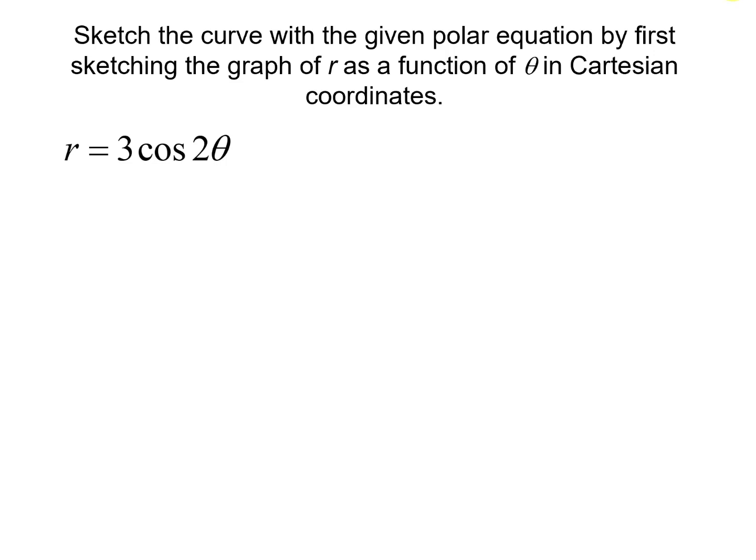Okay, we want to sketch the curve of this polar equation. So first we're going to graph this in Cartesian or rectangular coordinate systems, with the horizontal axis being theta and the vertical being r. Normally for cosine the period is 2 pi, but there's a 2 in front, so we divide it by 2. So we're going to make 4 tick marks, 1, 2, 3, and the fourth one's going to be the period, which is pi.